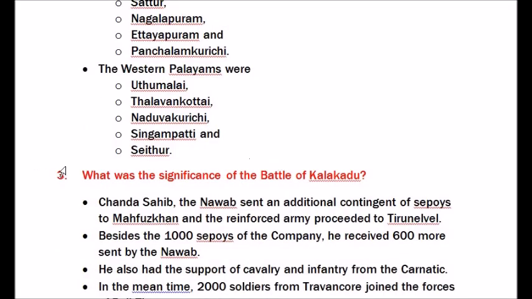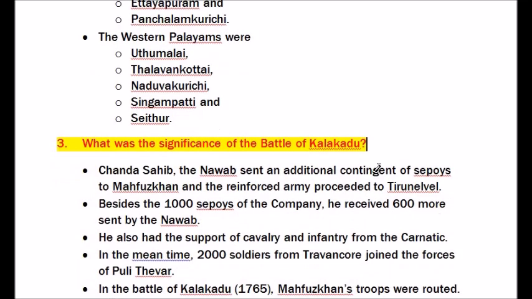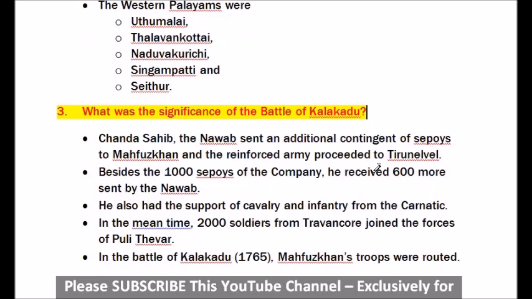What was the significance of the Battle of Kalakkad? Chanda Sahib, the Nawab, sent an additional contingent of sepoys to Mahfuz Khan, and the reinforced army proceeded to Tirunelveli.